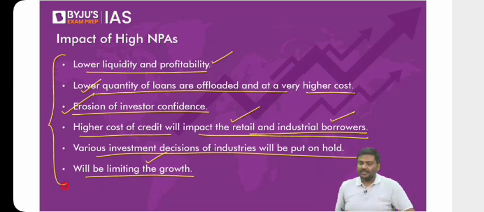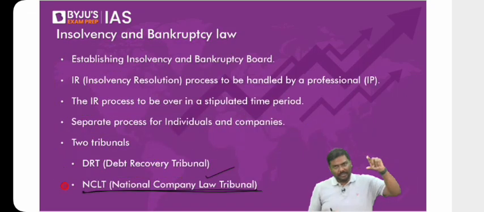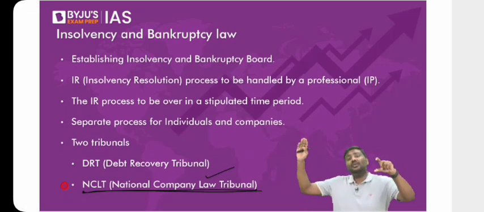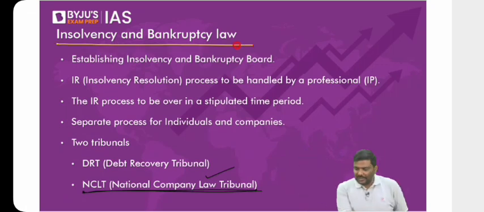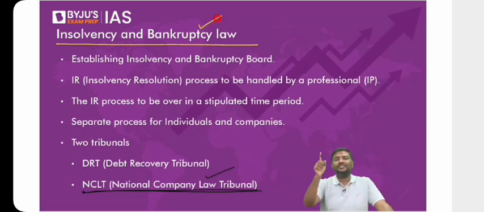Done? Right? So this is the discussion regarding what is the concept of NPA, why NPAs are increasing or high, and what will happen if NPAs are high. Now come to the next point. If NPAs are higher, what's the solution then? What is the way forward? What is the solution you have if NPAs are higher?